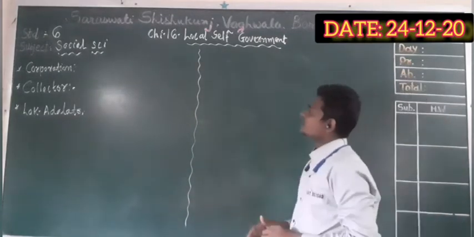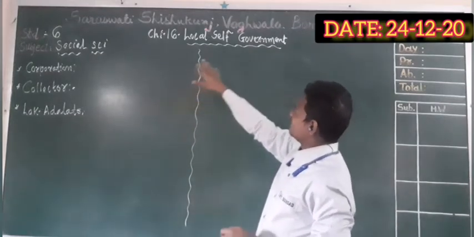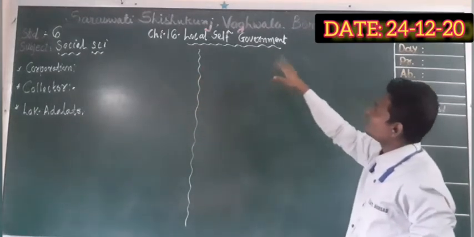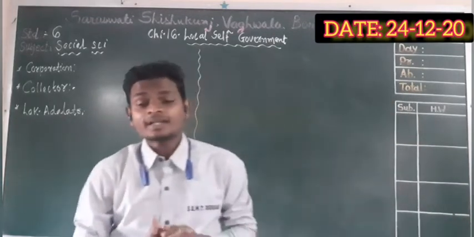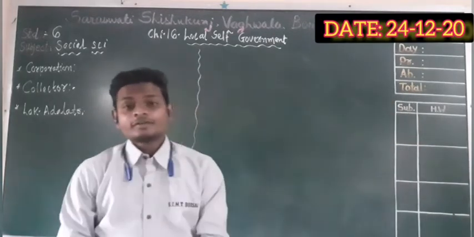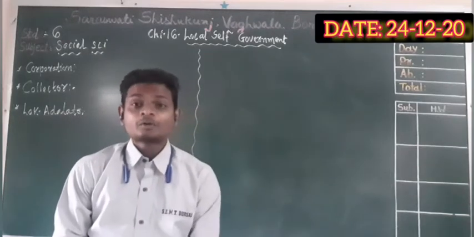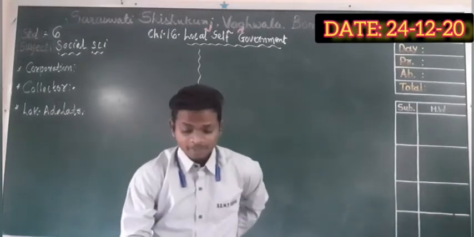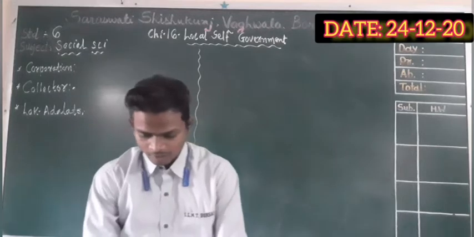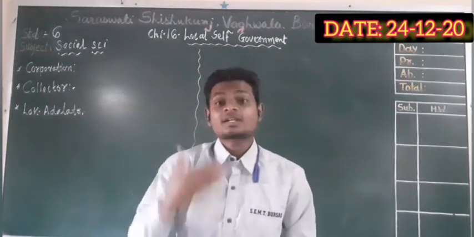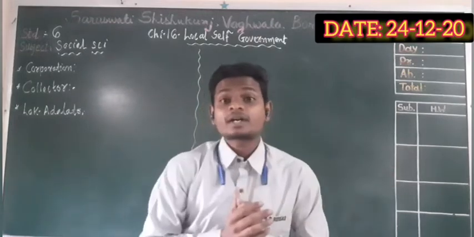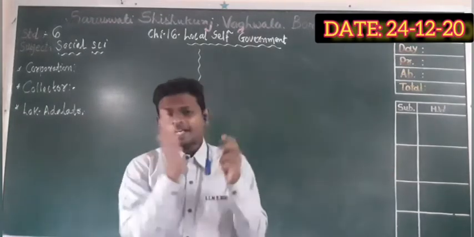We are going to discuss in subject Essence, chapter number 16, Local Self-Government. In our previous live classes we have completed two main topics about the Gram Panchayat, Panchayati Raj, rural governance, the source of income of Gram Panchayat, how it works, Gram Sabha, and what are the functions of the Gram Sabha.